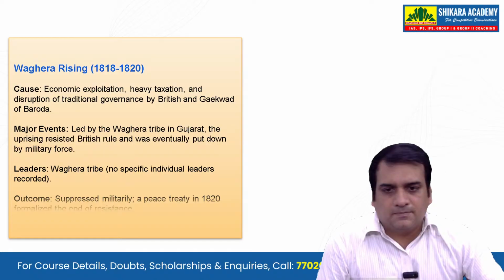And the outcome, all of them were suppressed by the Britishers, because the Britishers had high military technologies and good weapons. They were also more organized in comparison to these uprisings, and they must have been good in number also. Next is the Paika rebellion, which we have already seen.